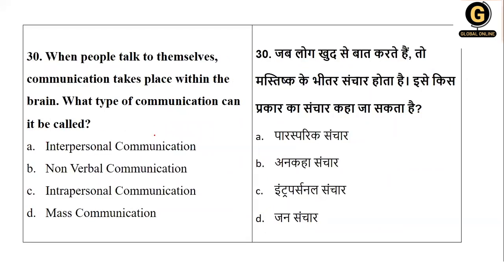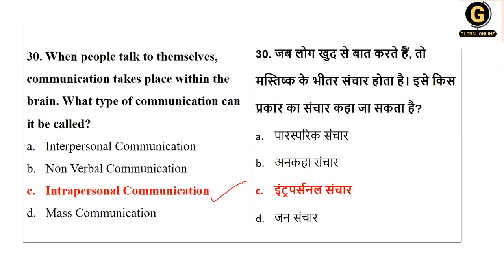Next we have, when people talk to themselves, communication takes place within the brain. What type of communication? People talk to themselves, oneself. Themselves means oneself. They can confuse you with the words, so be careful. Is it inter, non-verbal, intra or mass communication? When the person is talking to oneself, it is called intrapersonal communication.